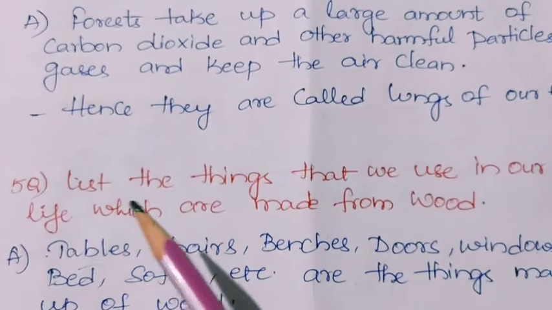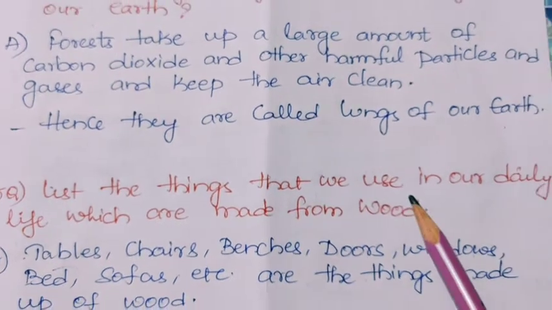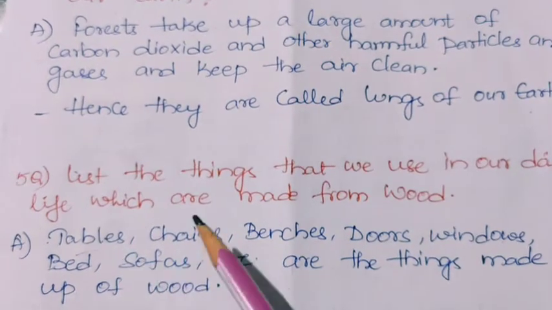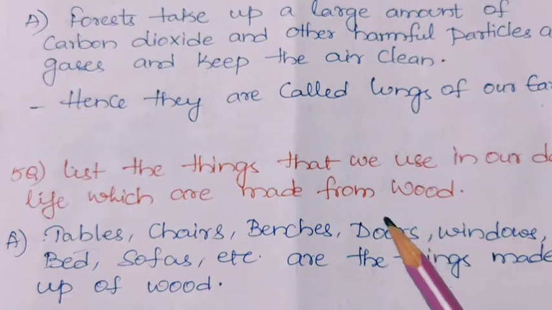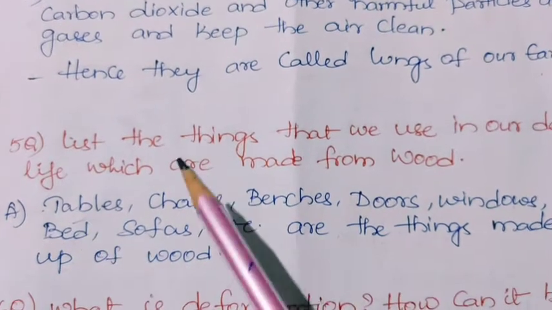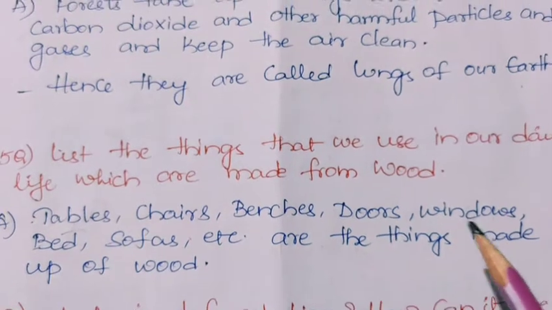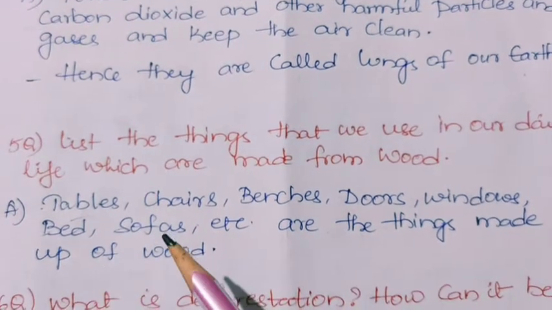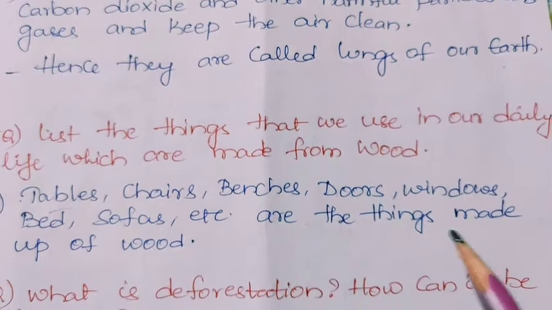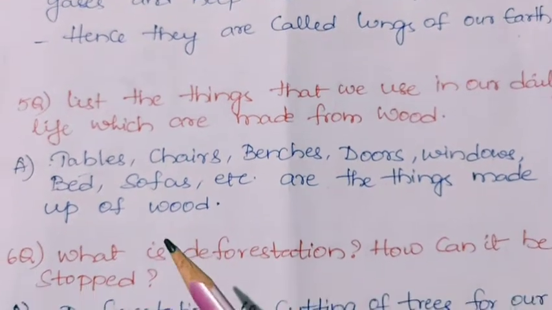Next question. List the things that we use in our daily life which are made from wood. Things made from wood are tables, chairs, benches, doors, windows, bed, sofas, etc.